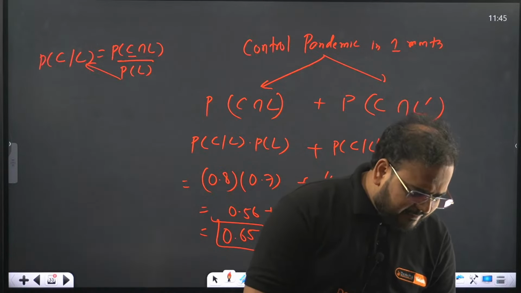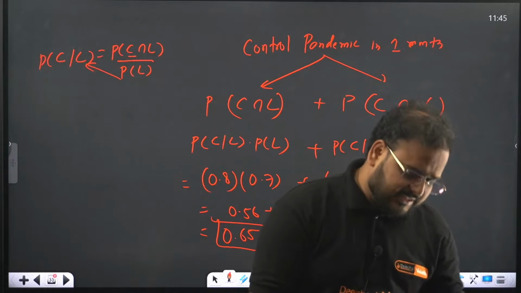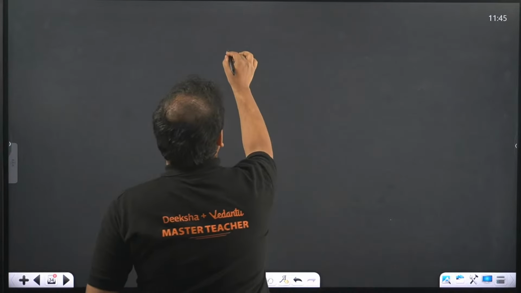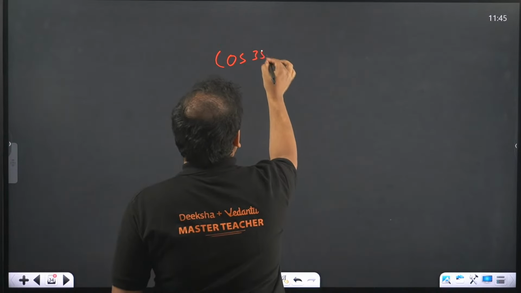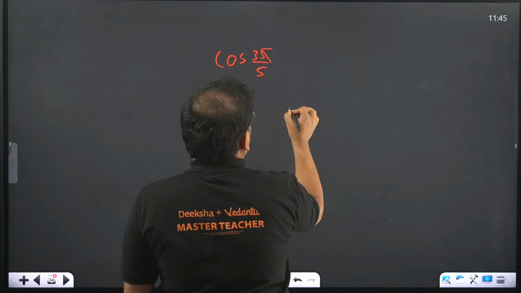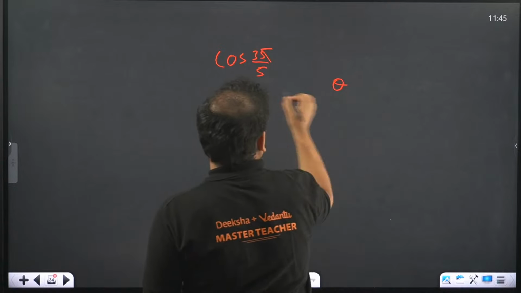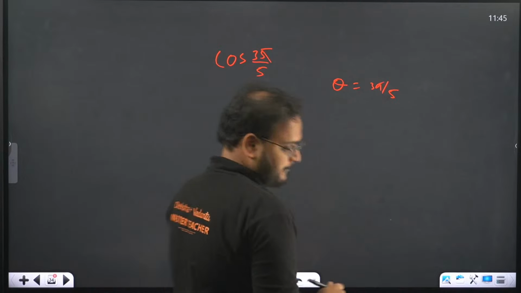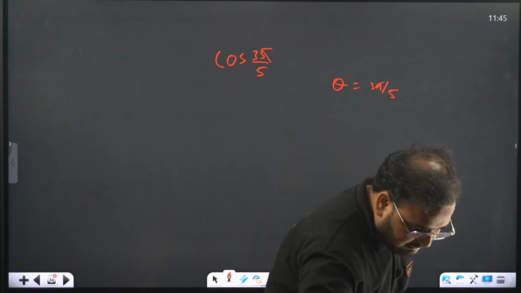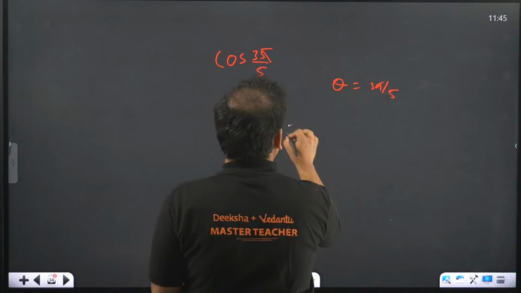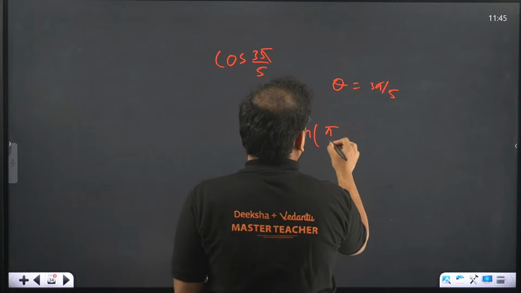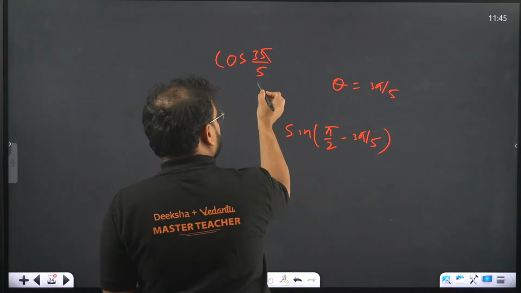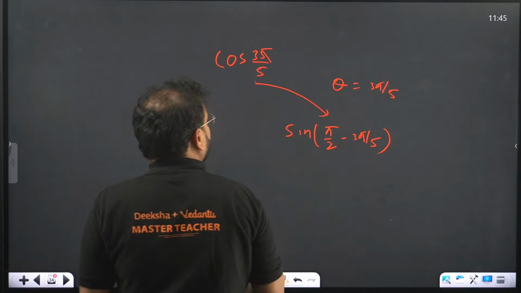Can't we consider 3 pi by 5 as theta and take sine of 90 minus theta, sir? Okay, Ritik. Check. Cos of 3 pi by 5 was there. You are saying take this as theta, and take sine of 90 minus theta. You want to replace this by this, right?